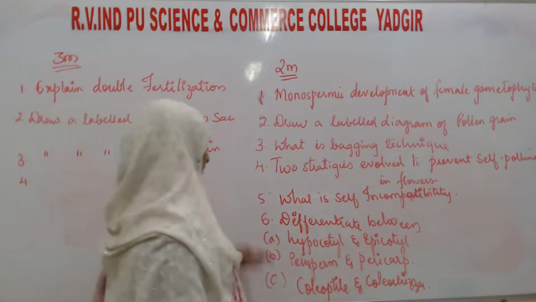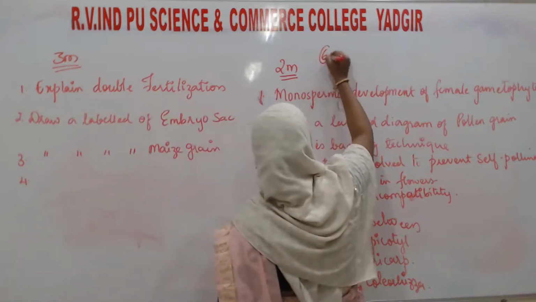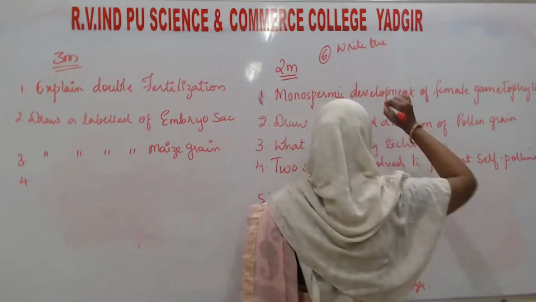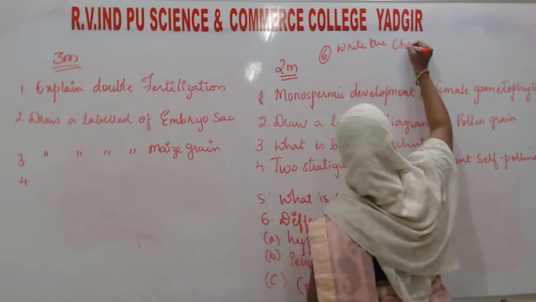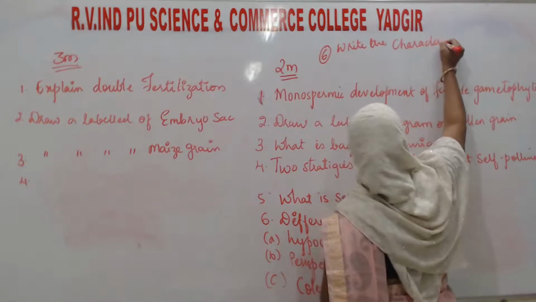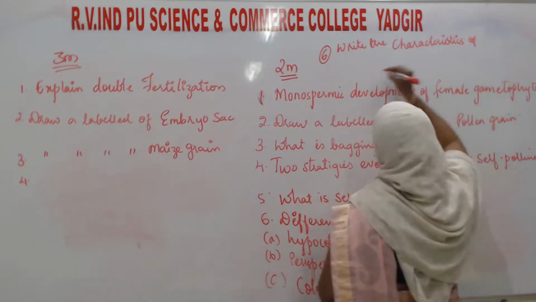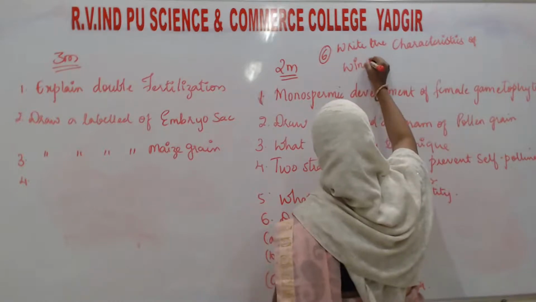Here, in 2 marks, one more question you added: write the characteristics of wind pollinated flowers.